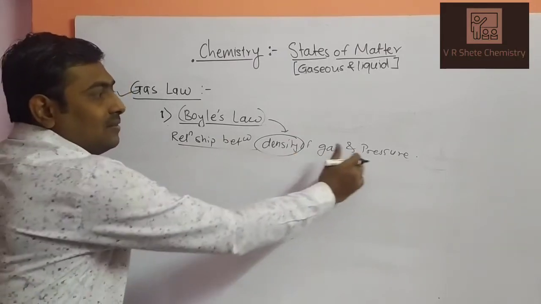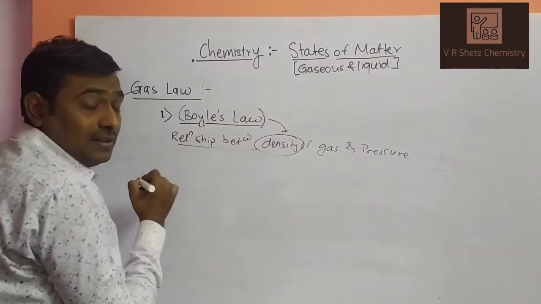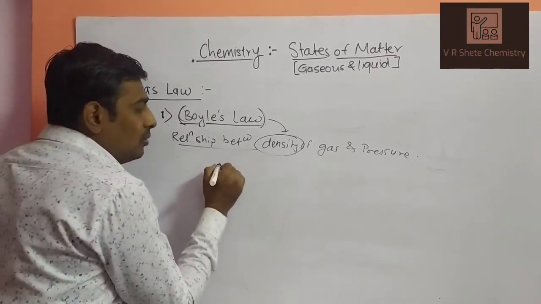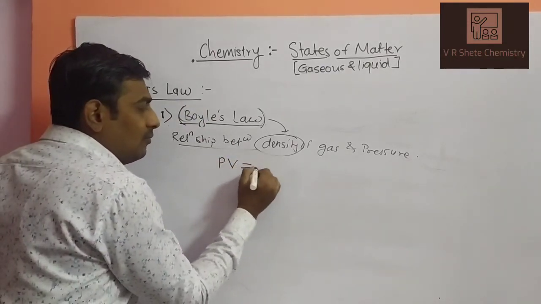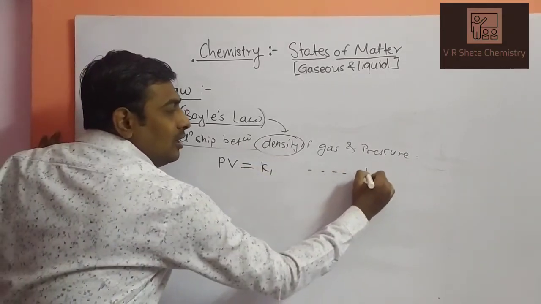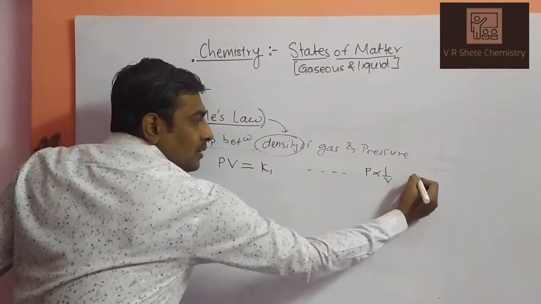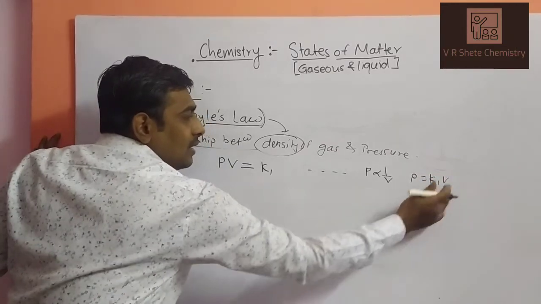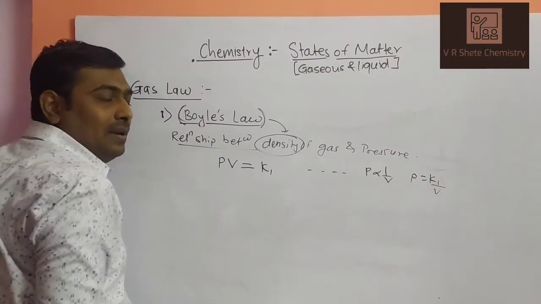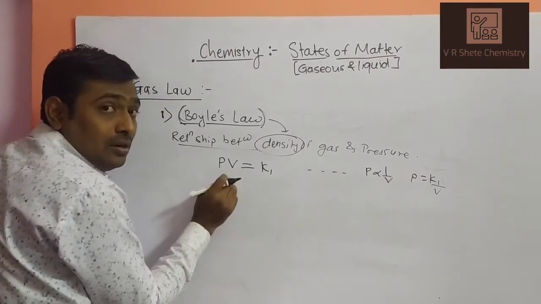The relationship between density of gas and pressure, with the help of Boyle's law. We already know about Boyle's law: PV equals K1, or we can write Boyle's law as pressure is inversely proportional to the volume. When you remove the proportionality constant, the equation will be P equals K1 upon V. When V is shifted to this side, PV equals K1.